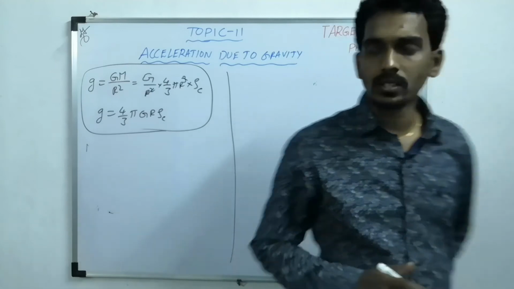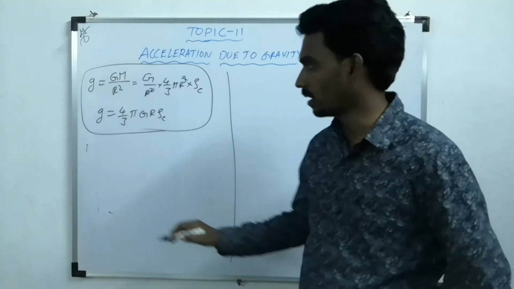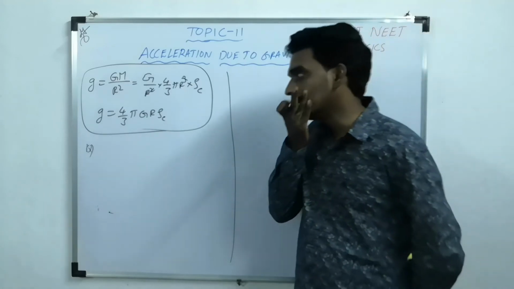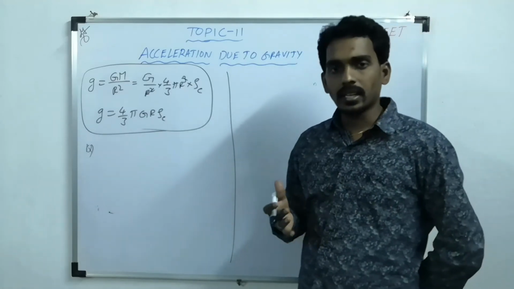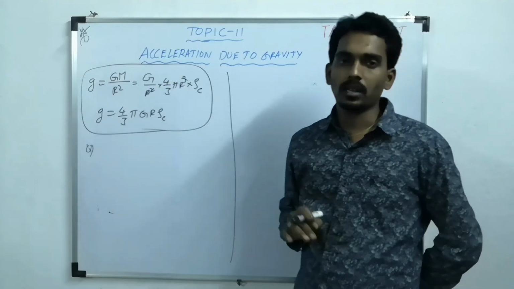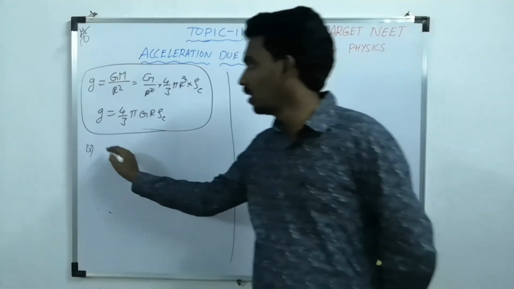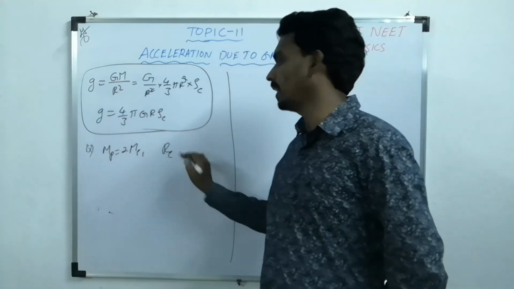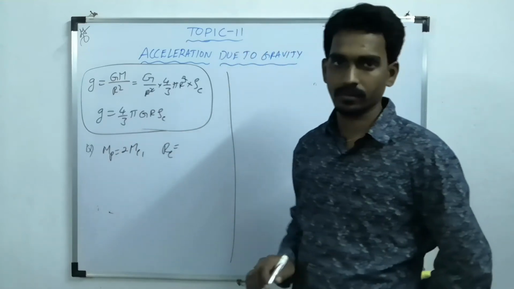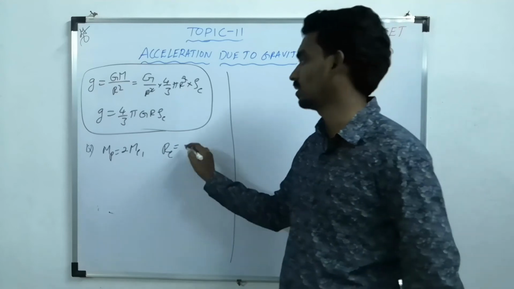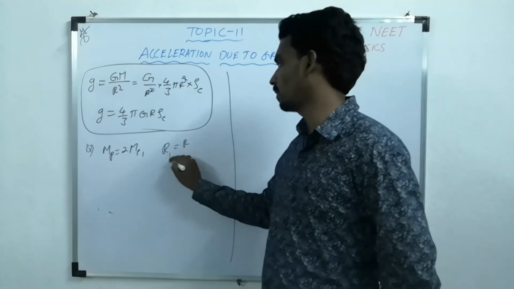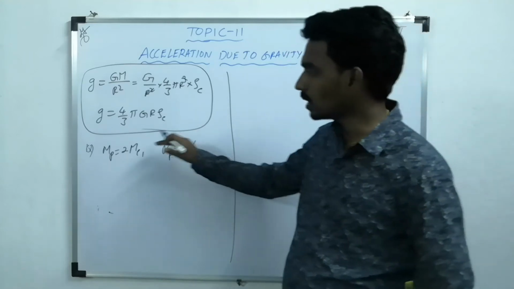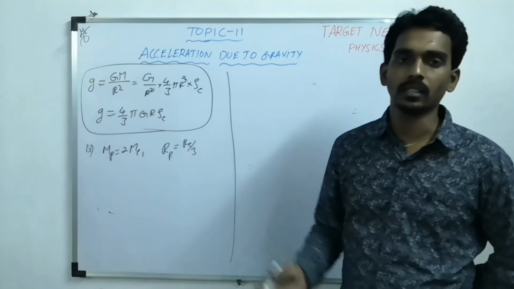They can ask questions based on this also. What kind of question? Let's understand. Comparative questions like, what is the acceleration due to gravity on another planet whose mass is twice the mass of Earth and whose radius is 1/3 that of Earth? Then what is the acceleration due to gravity on that surface?